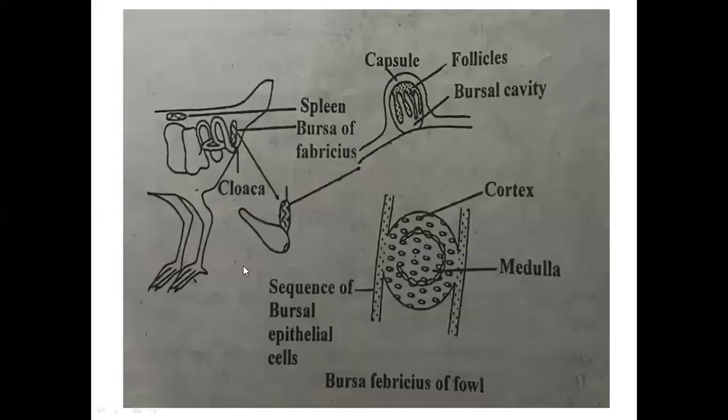So that's it, this is the diagram. I have said it lies on the dorsal side of the cloaca. So this is the cloacal opening, and this is the bag-like bursa of Fabricius. This is the inner structure: the same outer cortex, and inside it will be having the medulla. And these are the epithelial cells. This is all about your primary lymphoid organs.